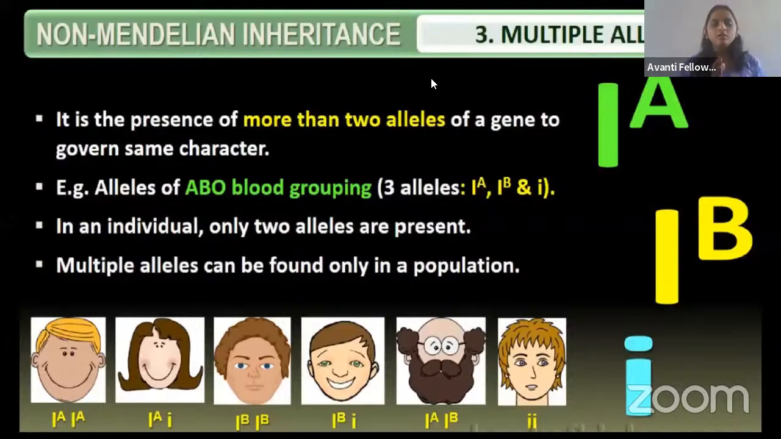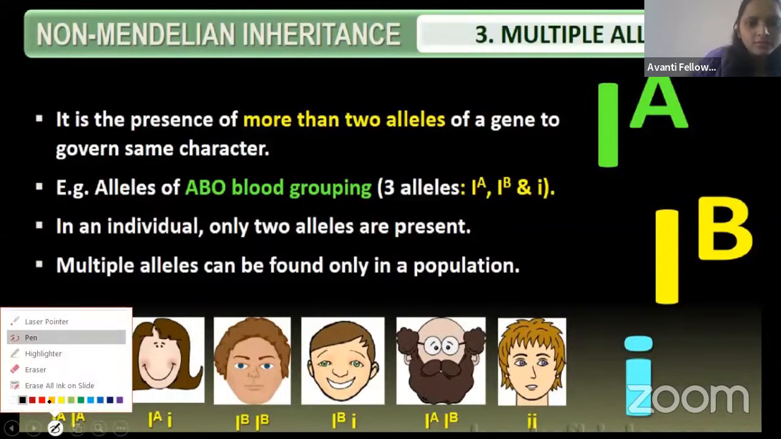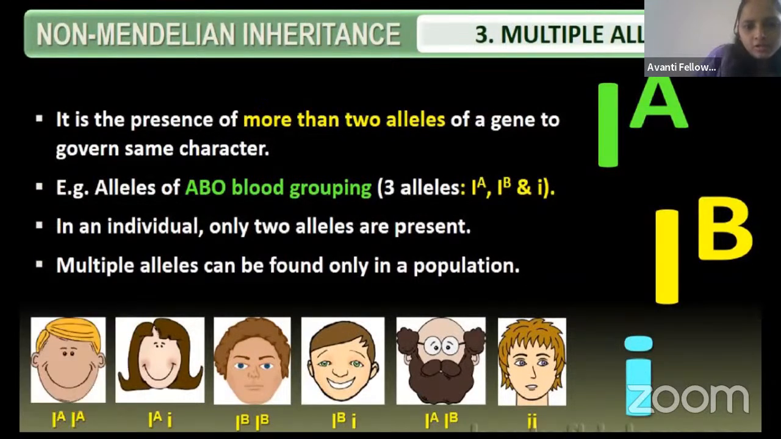Fine. So let us go to multiple allelism. What do you mean by multiple allelism? See, guys, one gene is having more than two alleles. For example, if I take one gene, we have studied in the height example, right, guys? So one gene is dominant.